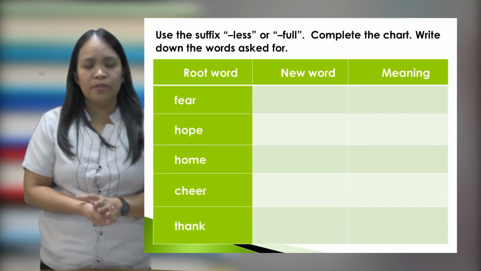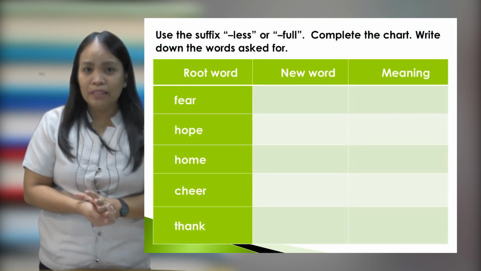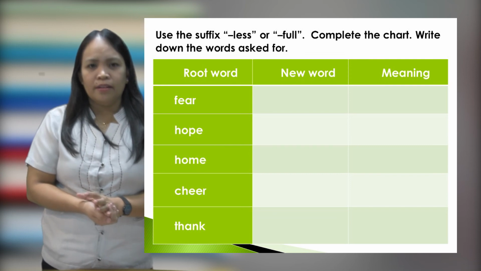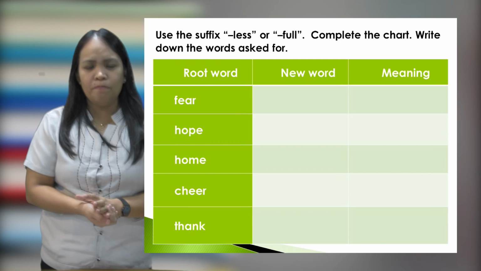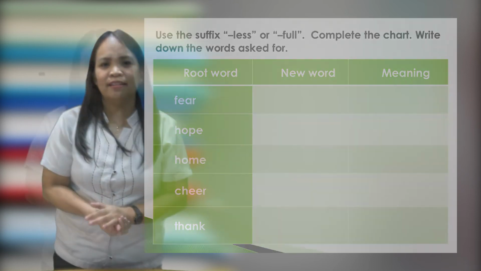Okay, another try for suffixes. We're going to use the suffix less or full. You're going to again complete the chart. Number 1 word is fear. Second is hope, home, cheer, and thank.